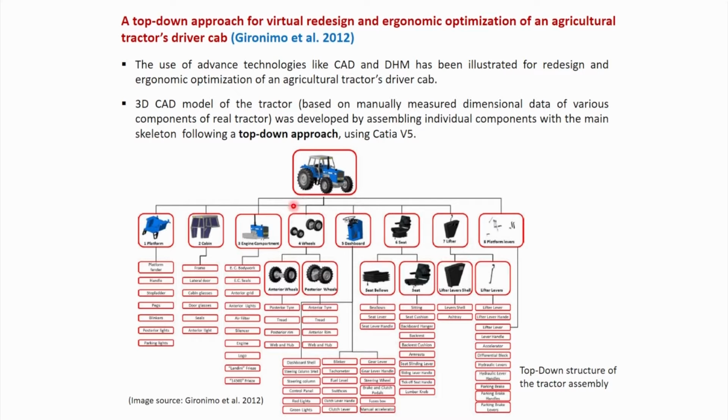So here it is shown how this top-down structure works. This is the basic tractor cab model. In the tractor cab model, individual components or sub-components are installed to get the actual environment of the tractor cabin.